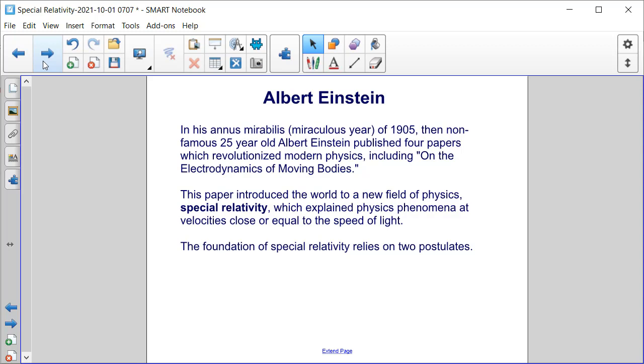This paper introduced the world to a new field of physics known as special relativity that explained physics phenomena at velocities close or equal to the speed of light. The foundation of special relativity relies on 2 postulates.